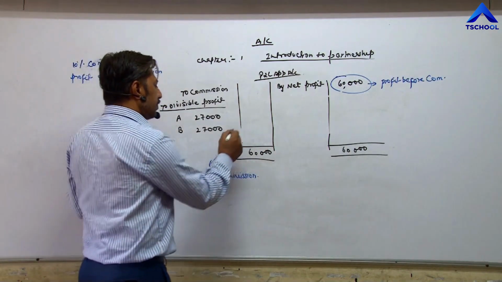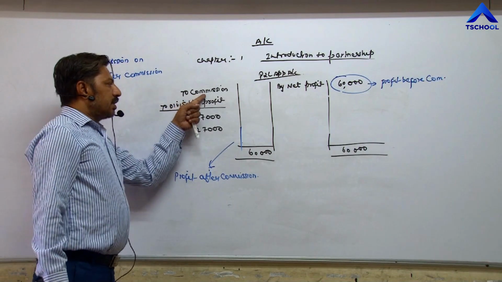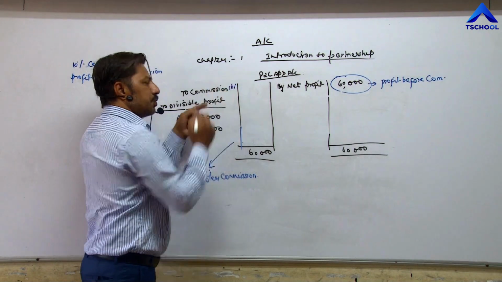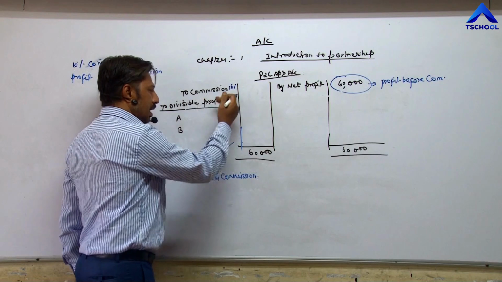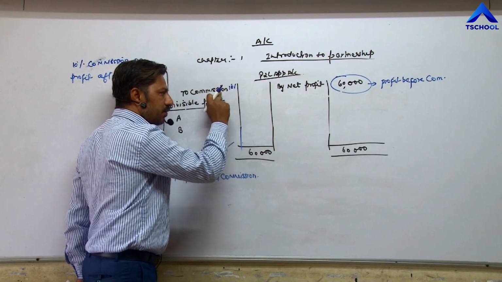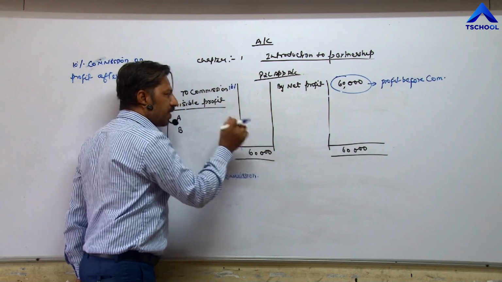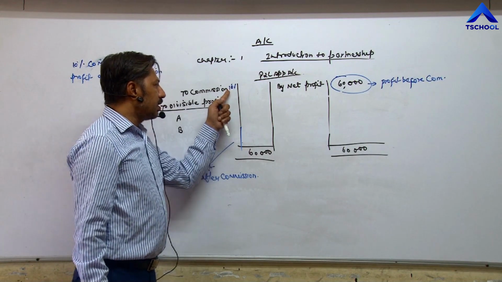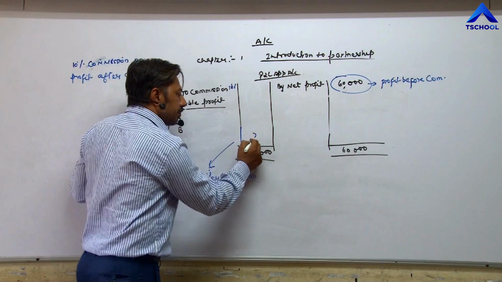Now this is the second question. We have to calculate 10% commission. On which profit? On profit after deduction of this commission. After deduction of this commission, whatever answer comes here, on this profit we have to calculate 10%. Means we are not required to calculate 10% on 60,000. We have to calculate 10% on this profit.